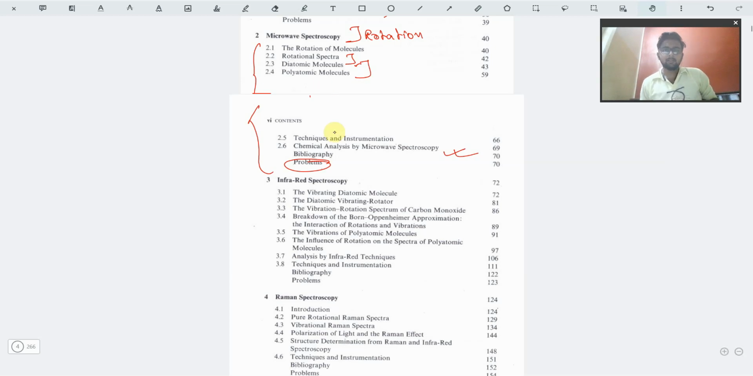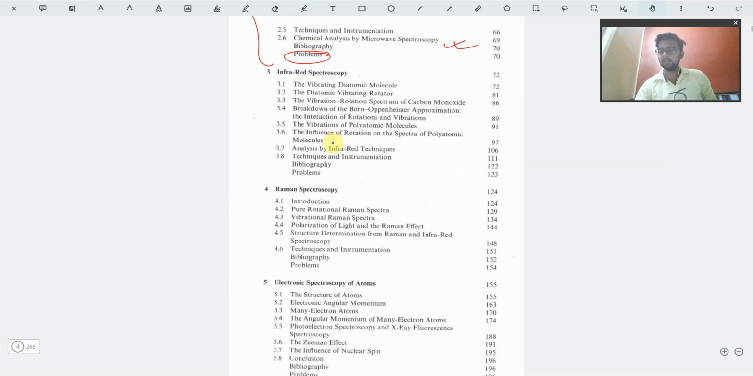Okay, so moving on, we have infrared spectroscopy, that is the IR part, vibrational spectroscopy. For vibrational spectroscopy using a diatomic molecule, we have the rotator and the very famous Born-Oppenheimer approximation, which is quite properly explained. And then we have interactions of rotation and vibration, that is what happens when rotational spectroscopy and vibrational spectroscopy are combined and the data of a molecule is taken on that basis. Then we have the influence of rotation on the spectra of polyatomic molecules.